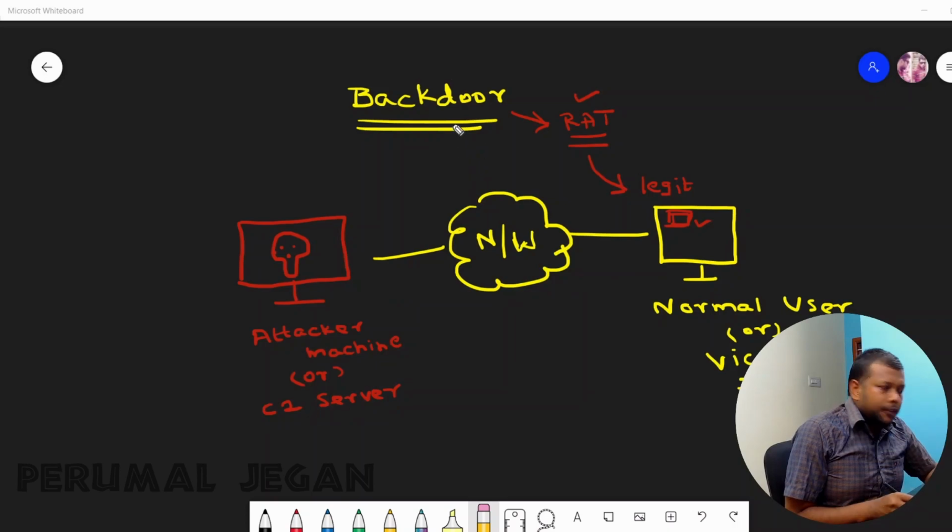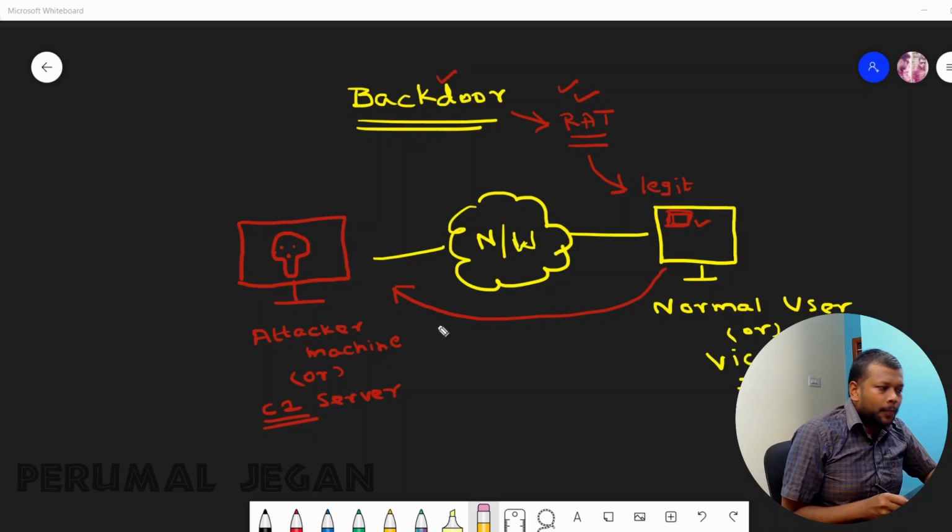There is a difference between backdoor and RAT based on the behavior of the backdoor. When the backdoor gets into the victim's machine, it tries to contact the attacker, or you can say the C2, command and control server, the attacker machine.